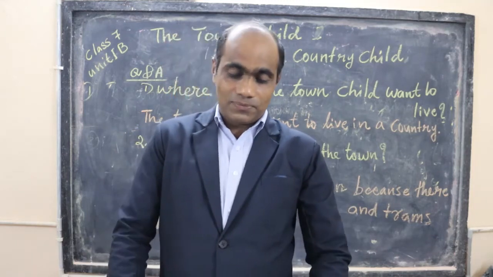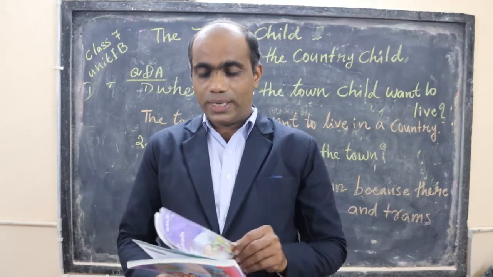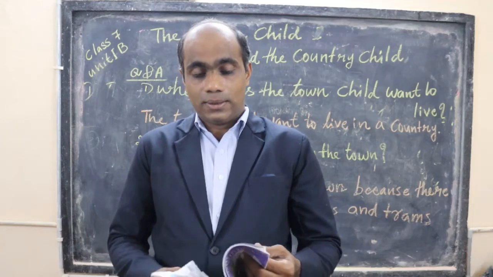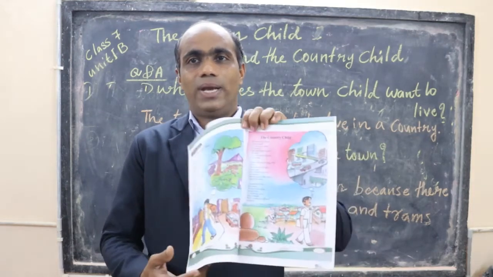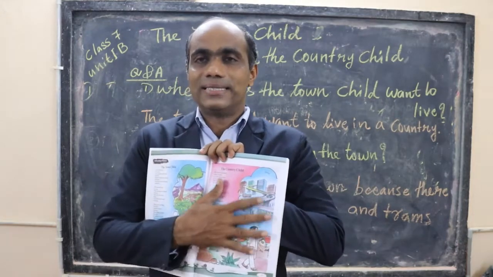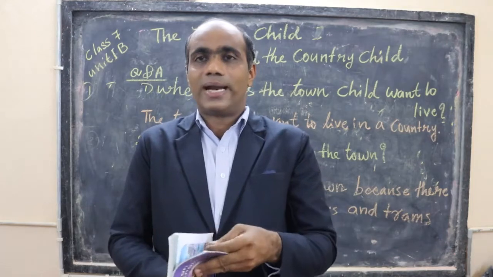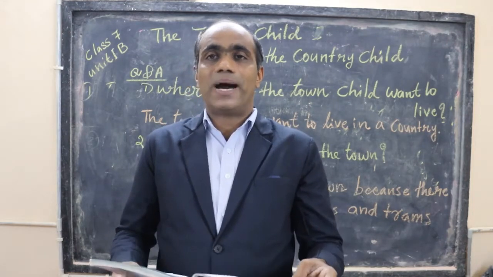Today we have from Unit 1 of your book, Our World Through English, Part B, Country Child and the Town Child. We had learned this part last week. Now we are going to write down the questions and answers of this part.